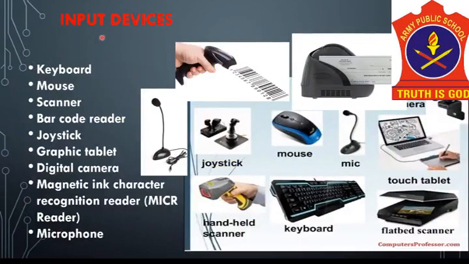So now the input devices, as we all know, input devices are used to enter data which is further processed.